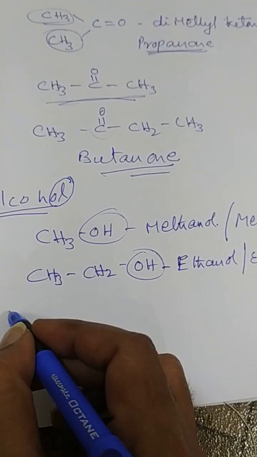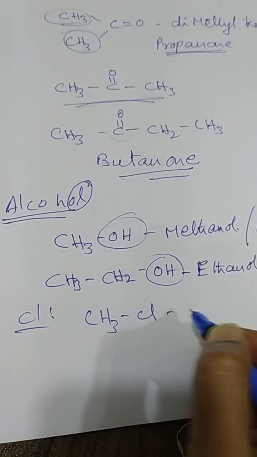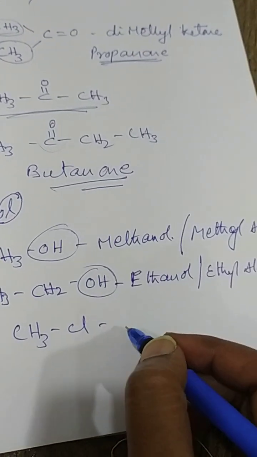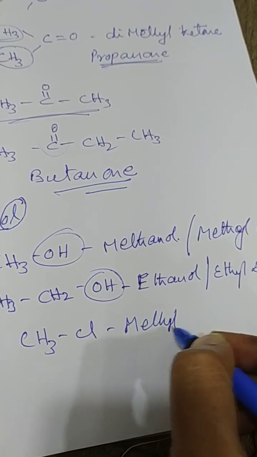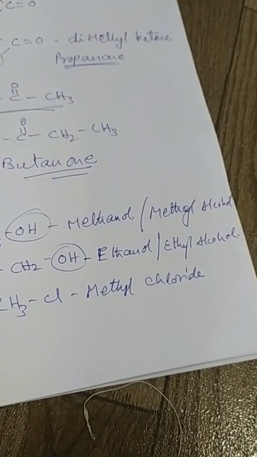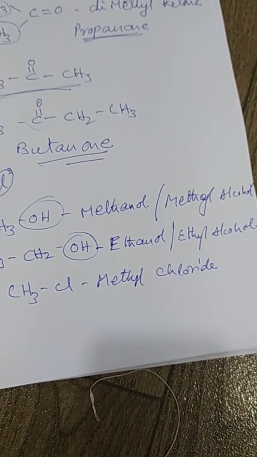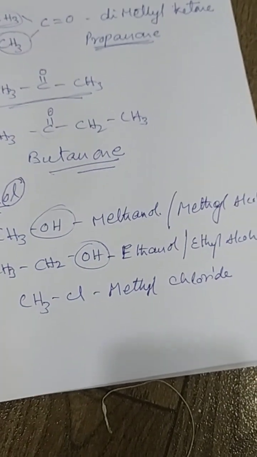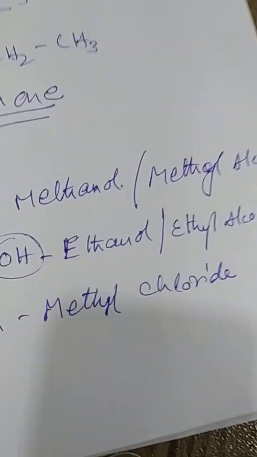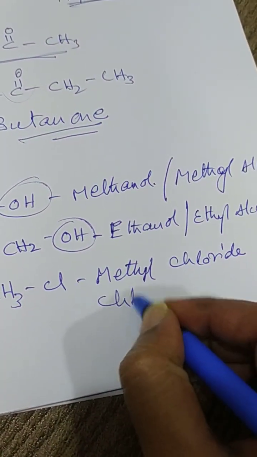Now we will go quickly to chlorine, Cl. CH3Cl is called methyl chloride, or chloromethane. What we discussed earlier: Cl means chloro, and we should add that name first. Methyl chloride is the normal name; the IUPAC name is chloromethane. Please understand.